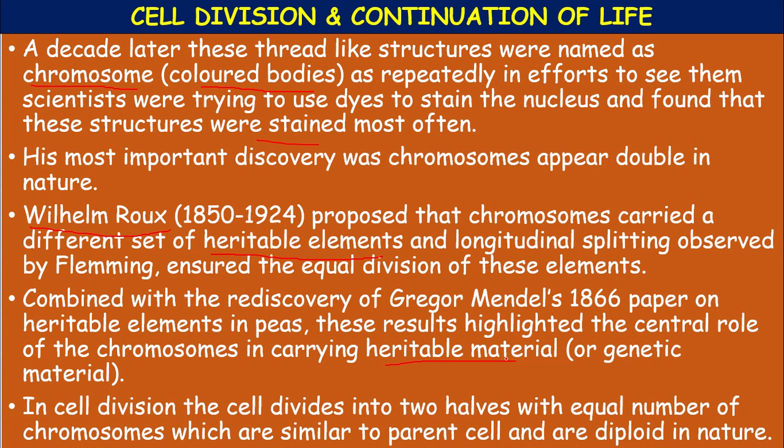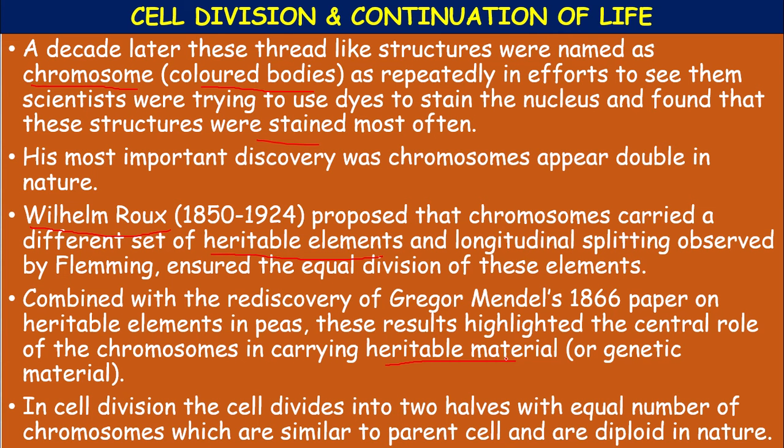In cell division, a cell divides into two halves with an equal number of chromosomes, similar to the parent cell, and they are diploid in nature. Diploid means two sets of chromosomes.